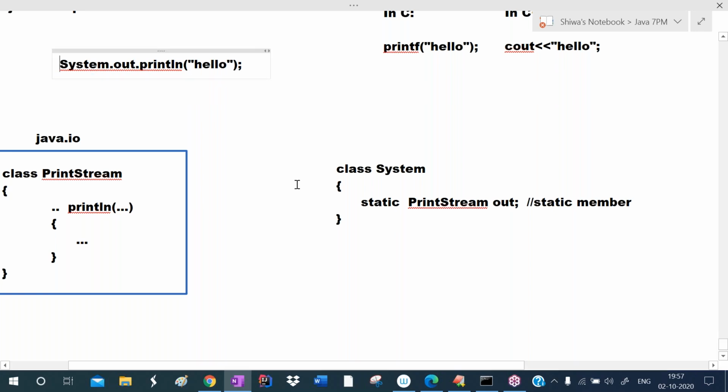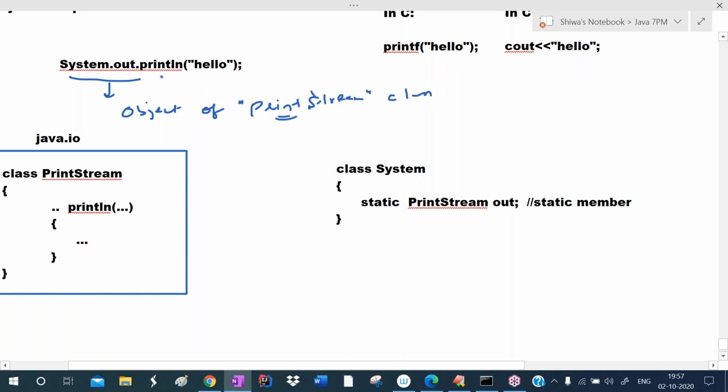So here this system.out is acting like an object, an object of print stream class. So it is object of which class? Print stream class. So with the help of print stream class object, we are calling this println method.